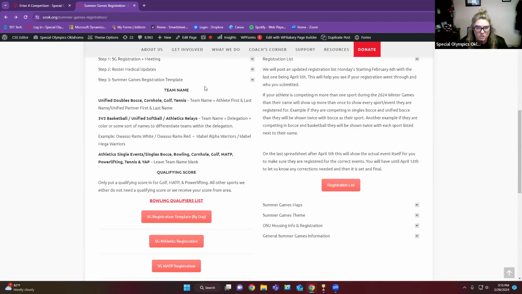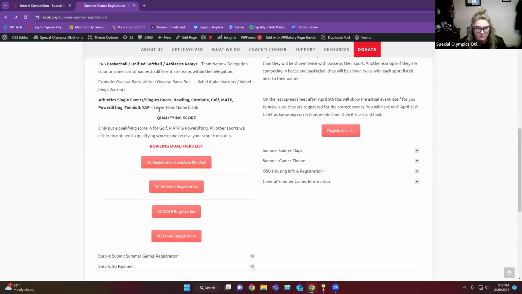Now, for the Summer Games registration templates, on here it does explain the team name. For unified doubles, bocce, cornhole, golf, and tennis, it will be the athlete's first and last name, and then the unified partner's first and last name. That's what you'll put in the team name. If it is a team sport, not unified doubles, you'll do a delegation and color, or like Idabel does, Idabel Alpha Wars, Idabel Mega Warriors, stuff like that. Owasso has done colors. For single events, just leave the team name blank, because in single events there's no team name.